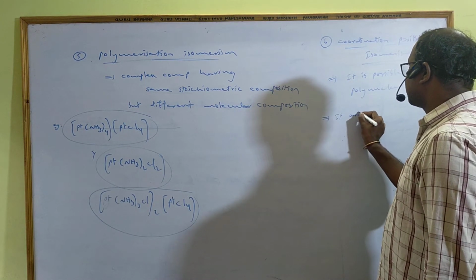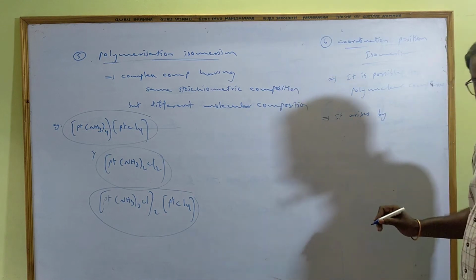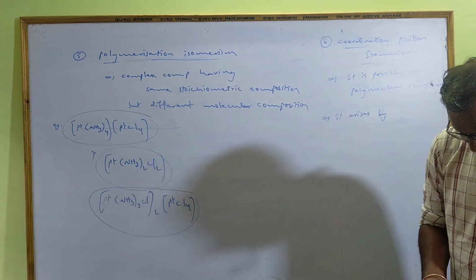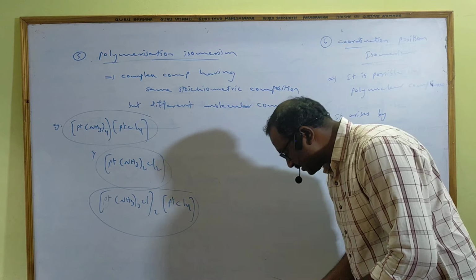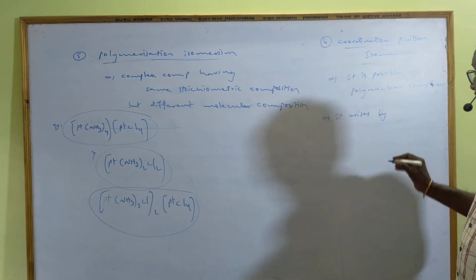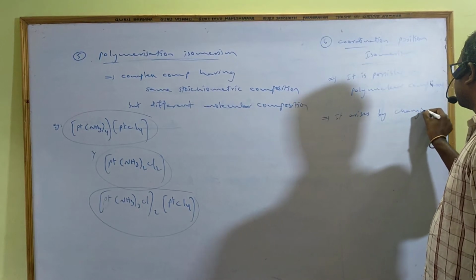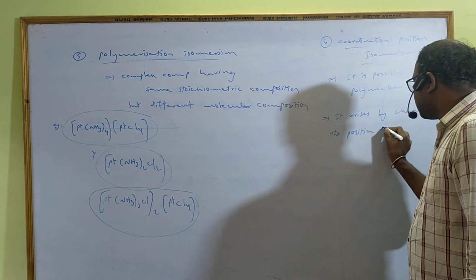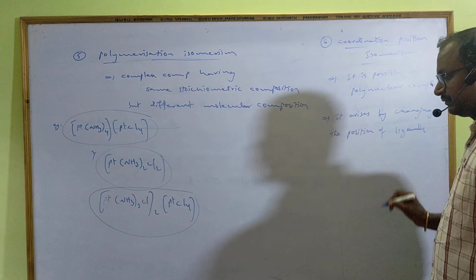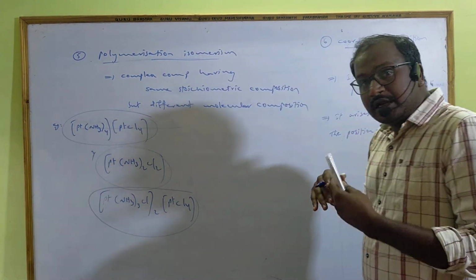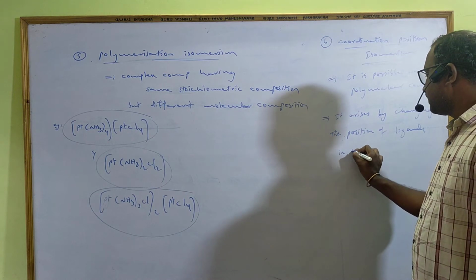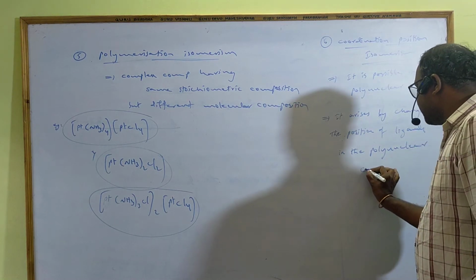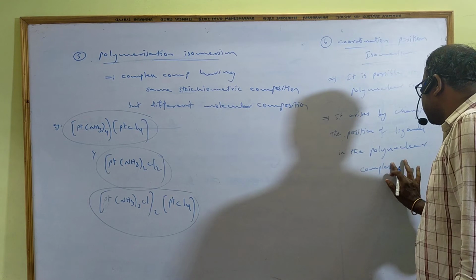This isomerism arises by changing the position of ligands in the polynuclear complex itself.